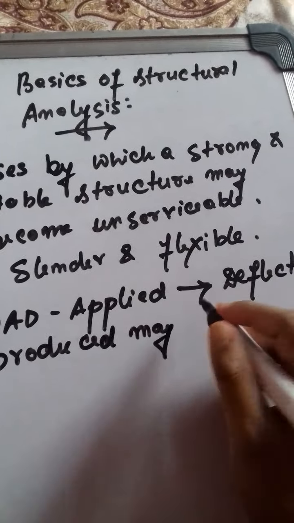Now the second most common case which you have seen: the structure may develop cracks in the tension or shear zones. If it is developing cracks in the tension or shear zones, then it is also a case of unserviceability.